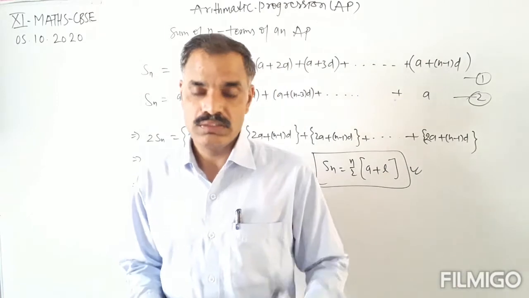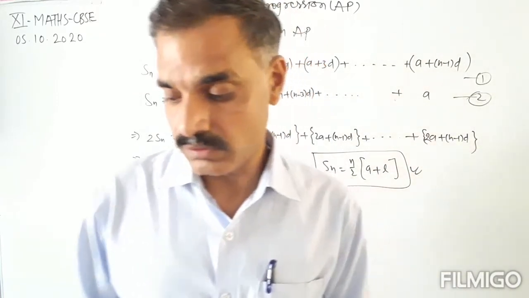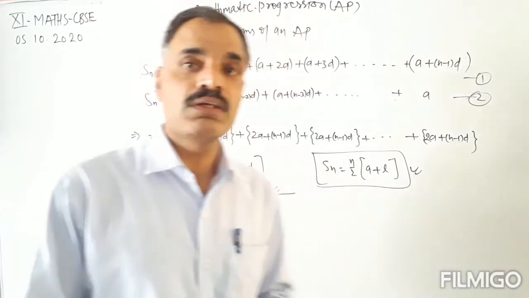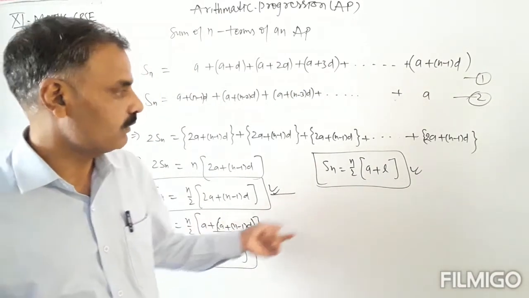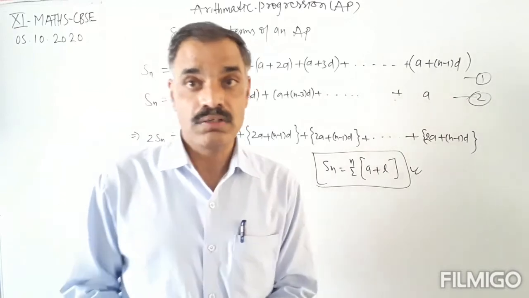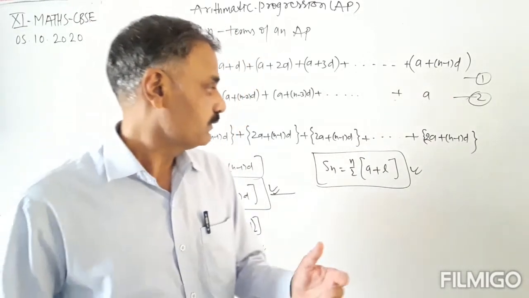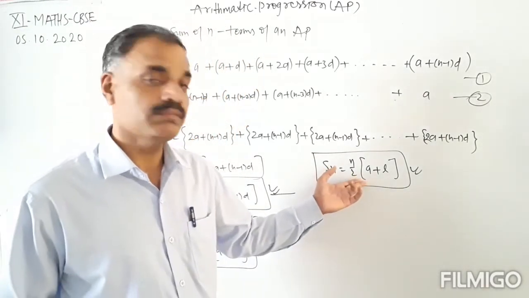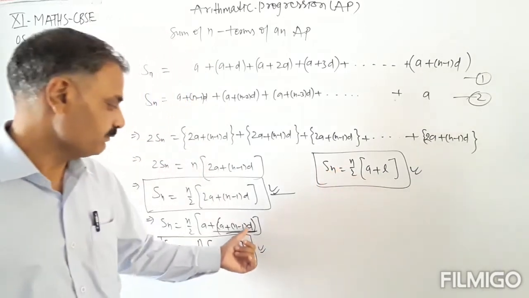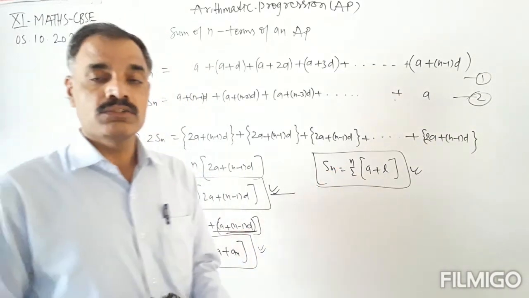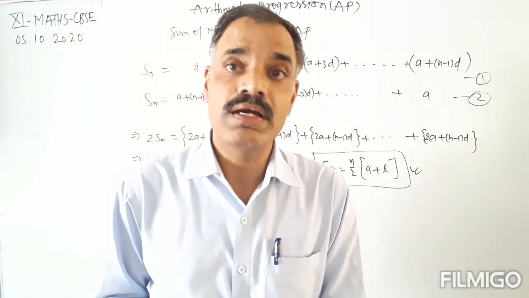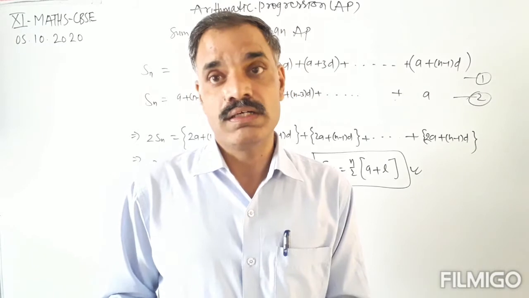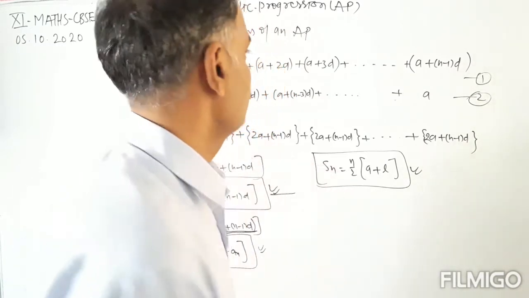So in this way we can find the sum of n terms using one of the formulas, this one or this one, as per the requirement. If the last term is given, we will use this formula. If the common difference is given, we will use this formula. So as per requirement, we can use the formula for finding the sum of n terms of the arithmetic progression.